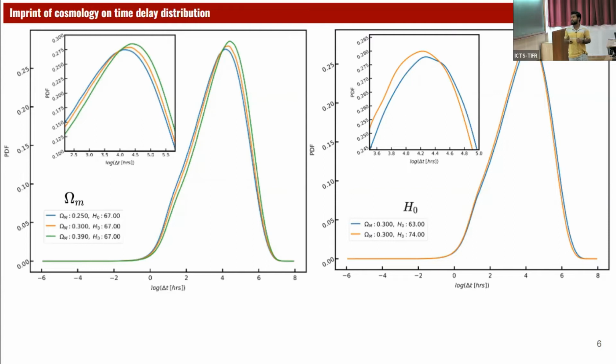For these time delay distributions, we have assumed the halo mass functions, and we call these constructed time delay distributions template time delay distributions. And we will use these time delay distributions to infer the cosmology from the observed data.